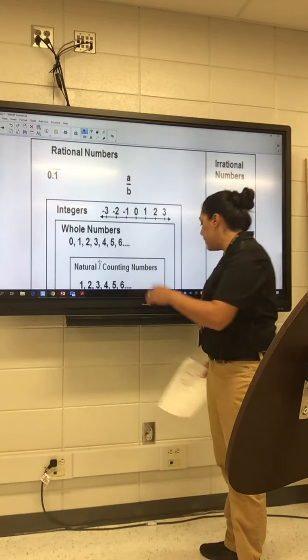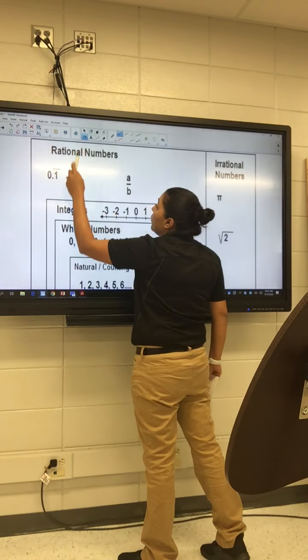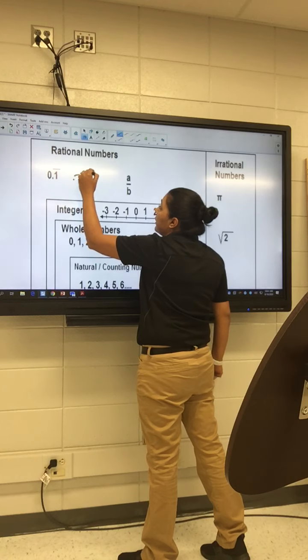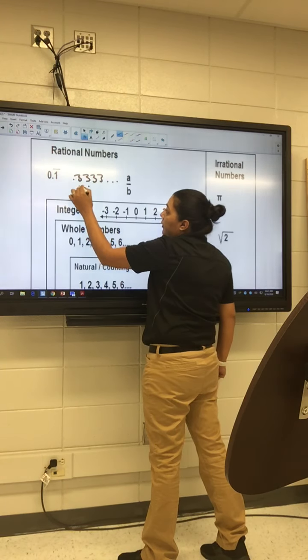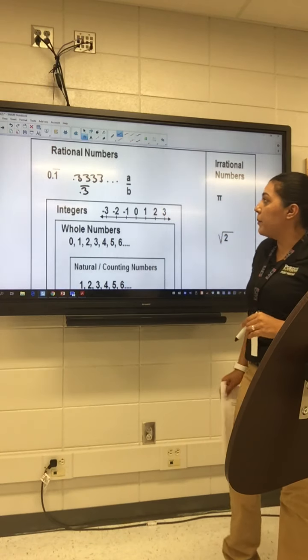So for another example of this, you could say 0.3333, and this keeps going, and so we often write it as 0.3 with a line above it as repeating, okay?